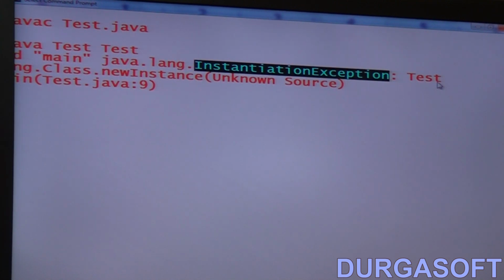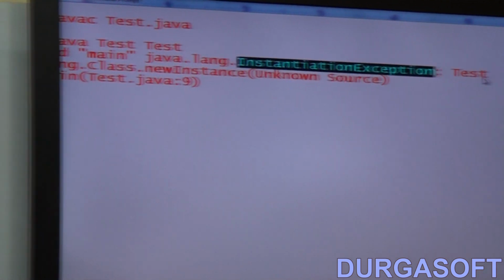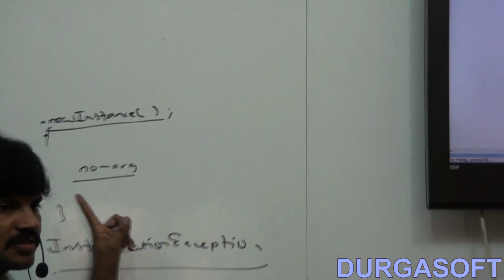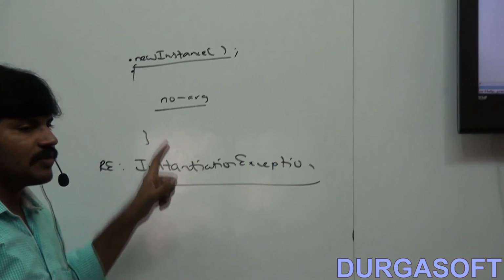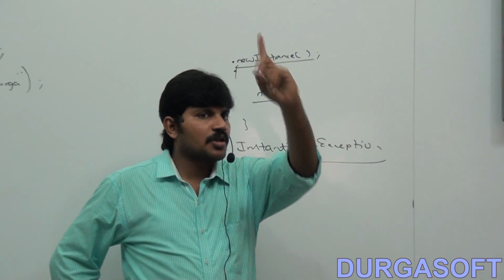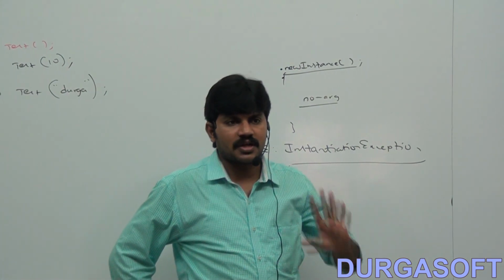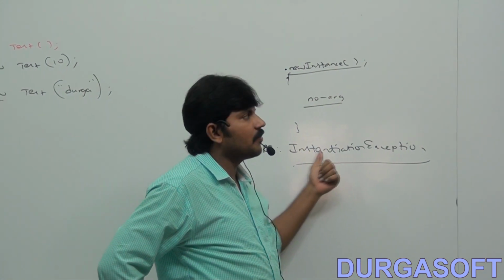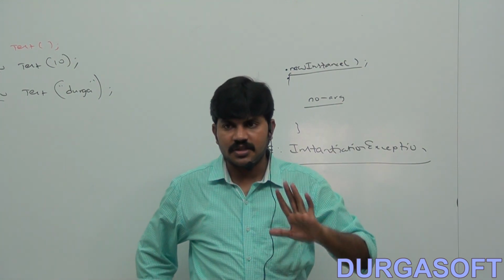Are you seeing the difference, right? In the case of the new operator, based on our requirement, we can invoke any constructor. But in the case of the newInstance method, internally which constructor is it always going to use? The no-argument constructor. The corresponding class must compulsorily contain a no-argument constructor, otherwise we will get a runtime exception saying InstantiationException.